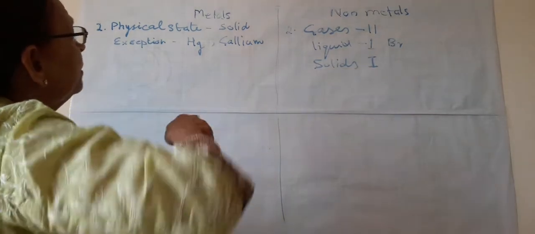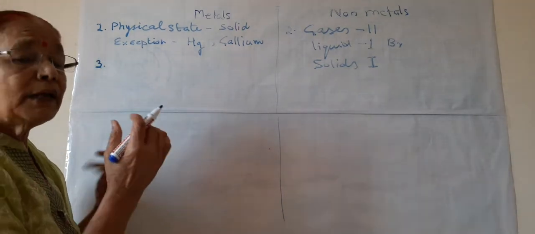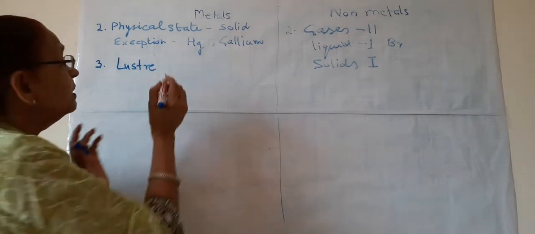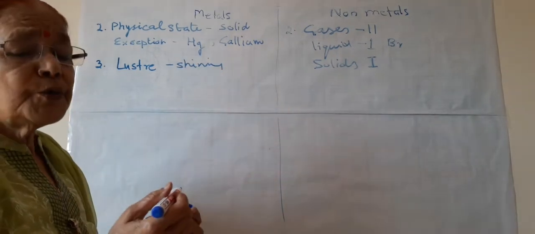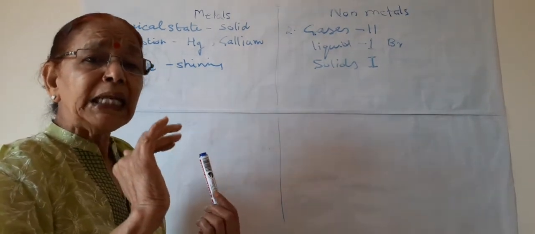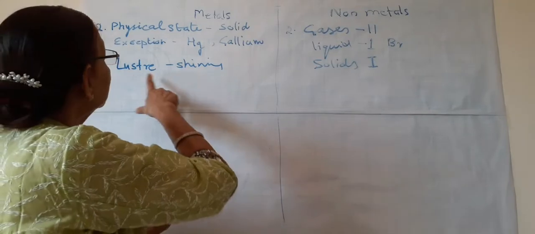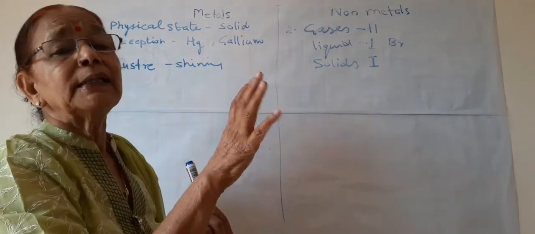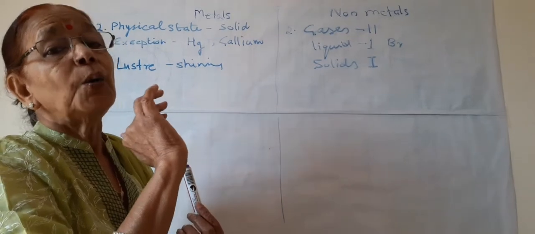And now the third point is about few other physical properties. The next is luster. Luster means shining. All of us have seen gold jewelry, it is shining. So when metals, they are rubbed and they are cleaned, they are polished, their surface starts shining, and this is known as metallic luster or the shining surface. So most of the metals, they are having luster or shining surface when they are cleaned and polished.